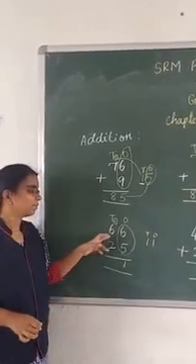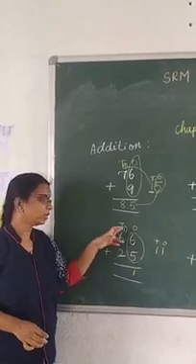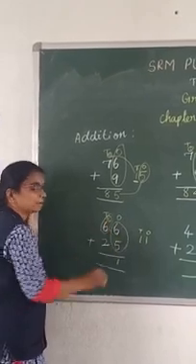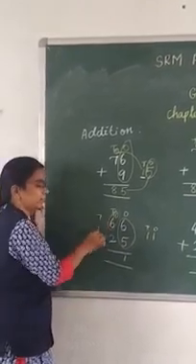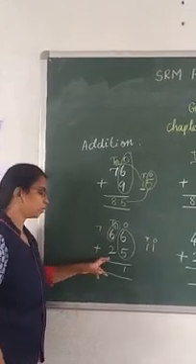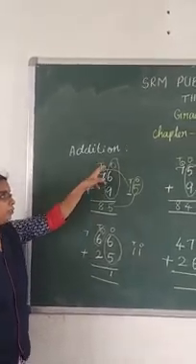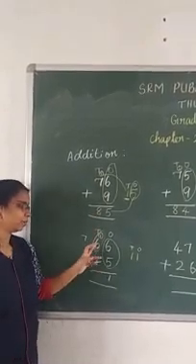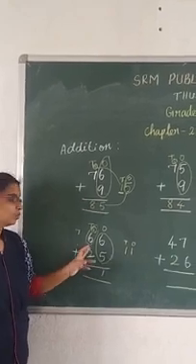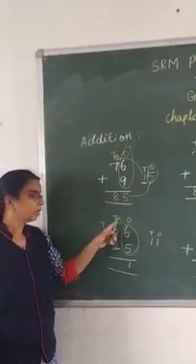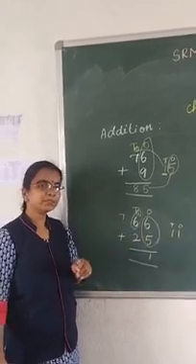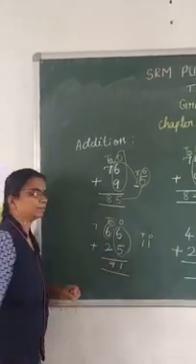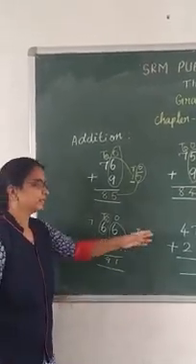Now add these two numbers first. Whenever you do the addition and carry over is there, try to add this number first. 1 plus 6. 1 plus 6 is 7. 7 plus 2. Here another number also is there. Here directly 2 numbers alone are there. You wrote the answer, right? But here 3 numbers are here. One is carry over and another 2 numbers are there in its place. So you should add this number also. 1 plus 6, 7. 7 plus 2, 7 after 8, 9. So 91 is the answer. Okay? See this sum?